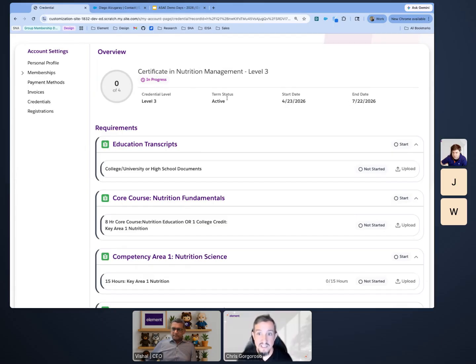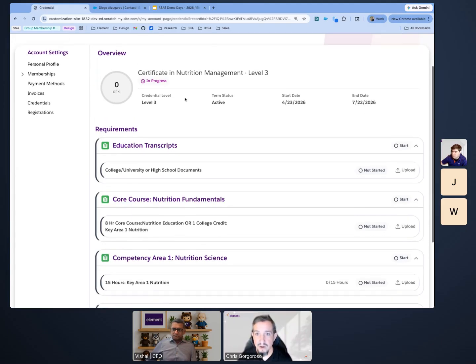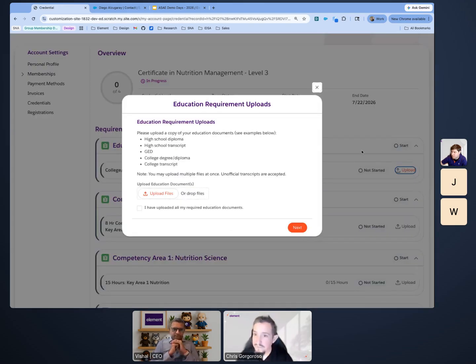As an example, it's giving me a term status saying you're actively in your term. I've got a program requirement status up here that lets me know that everything is in progress, which is great. So let's get started. Let's start fulfilling the requirements we need. And the first thing I need to do is upload requirements.